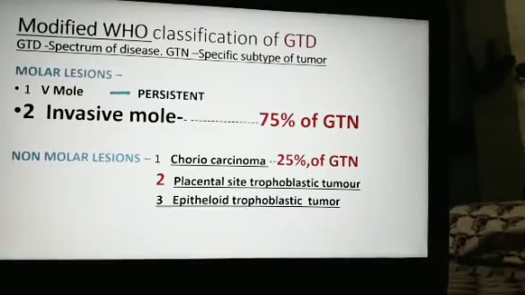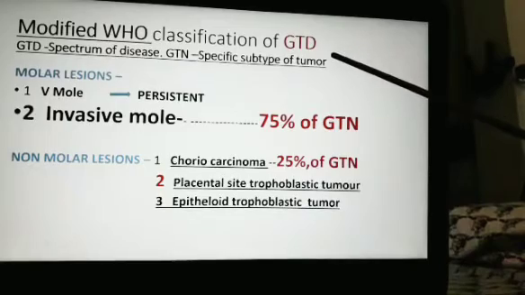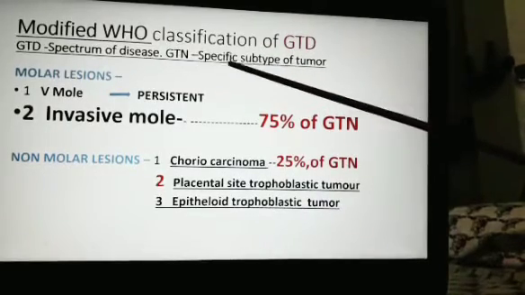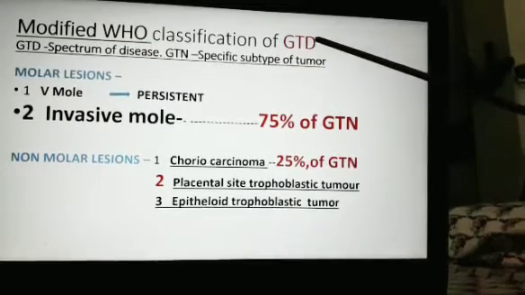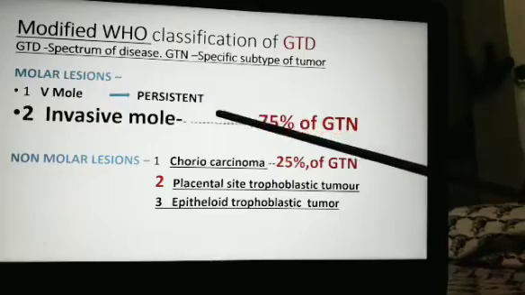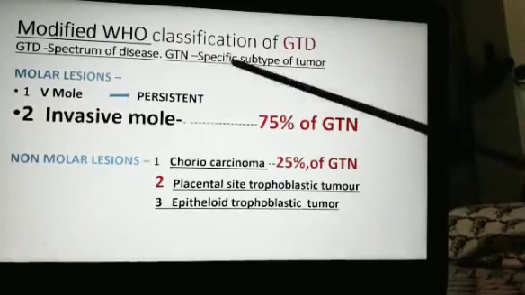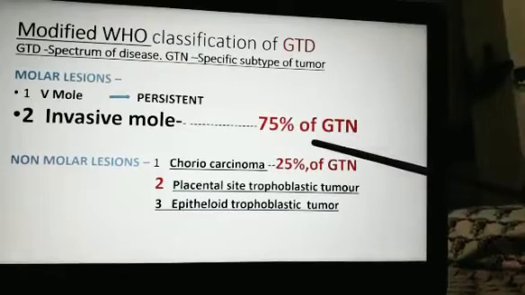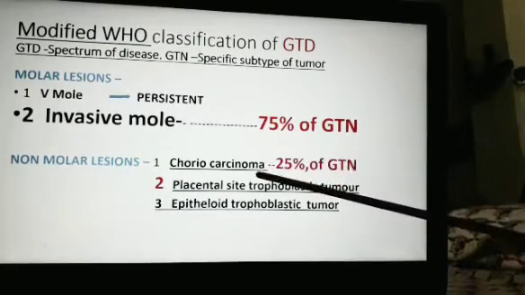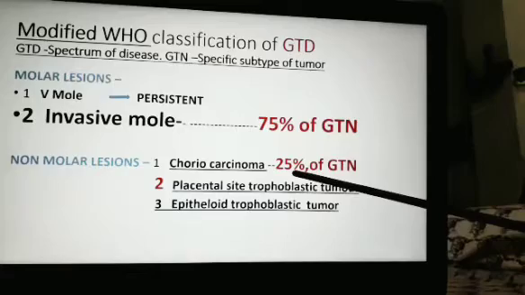According to the modified WHO classification of GTD, gestational trophoblastic disease, it is a spectrum of disease. And what is GTN? It is a specific type of neoplasia observed in the spectrum of these diseases. Among these GTNs, invasive mole constitutes 75% of them and choriocarcinoma constitutes 25% of them.